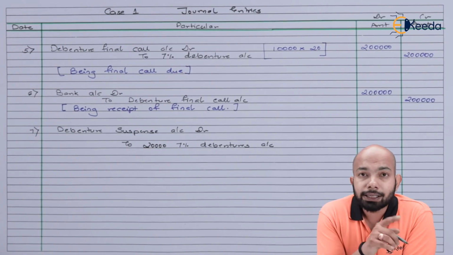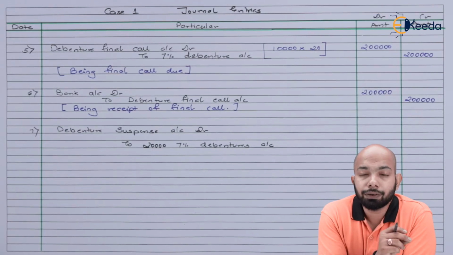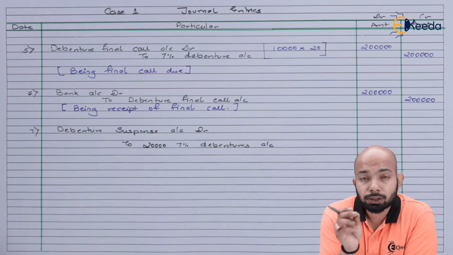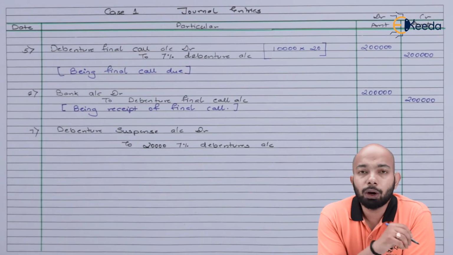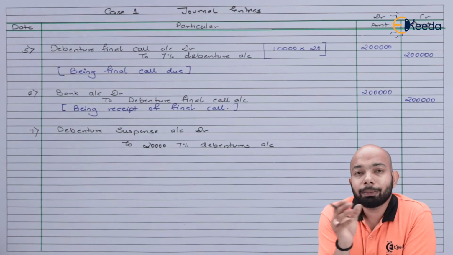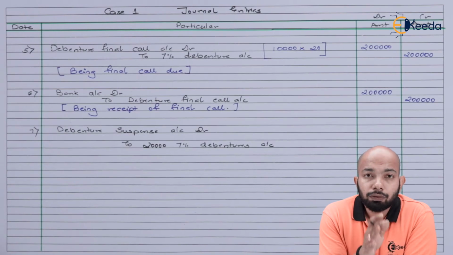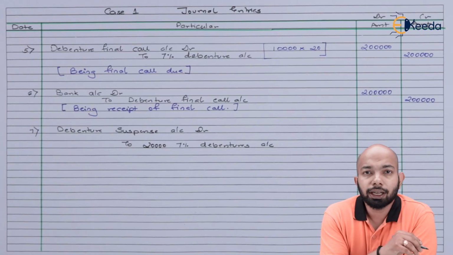So the entry that we have passed here is debenture suspense account debit to 20,000. That is the number of debentures that we have issued and the rate of interest on which it has been issued. That means 20,000, 7% debentures account has been credited here, and the amount will be mentioned as that many debentures being issued there. So 20 lakh of debentures are being issued here for a worth loan of around 15 lakh rupees. Let's mention that.